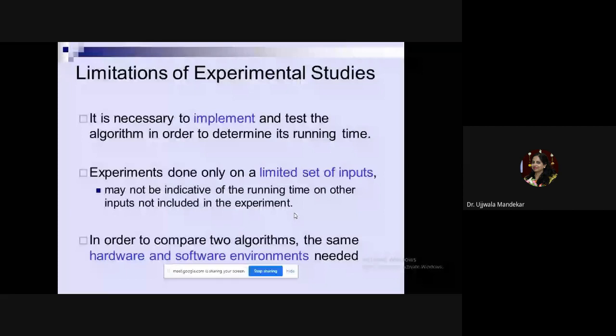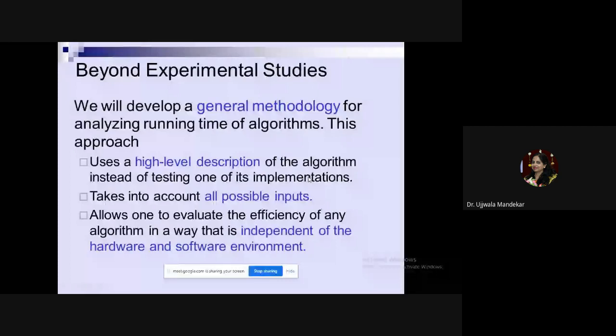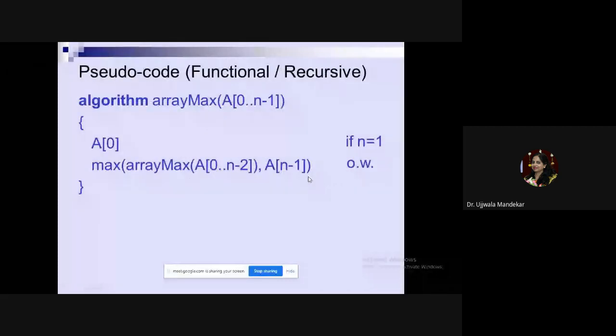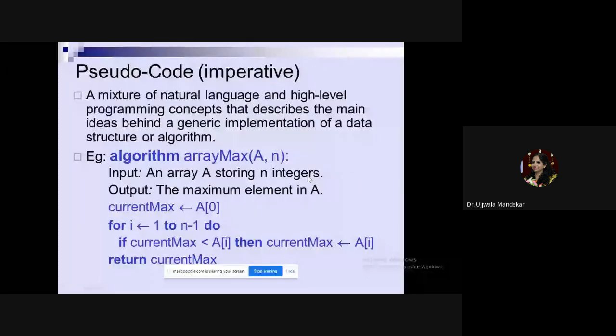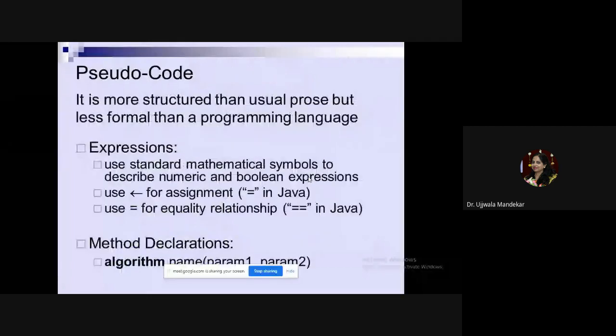In order to compare two algorithms, the same hardware and software environment is needed. If you have two algorithms and I ask you to compare them, you will have to save those algorithms on two different computers and test the running time on them, by the experimental method. Hence, to avoid this experimental method, another technique of calculating the time was developed, and that is known as asymptotic notation.